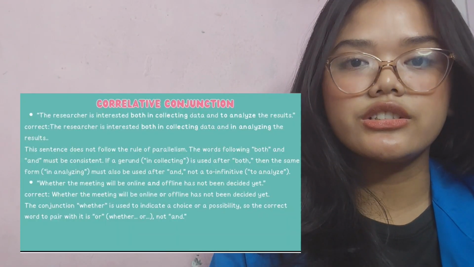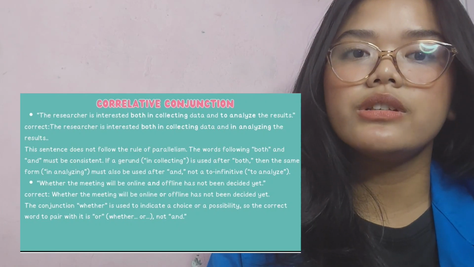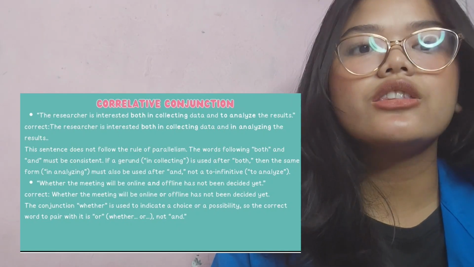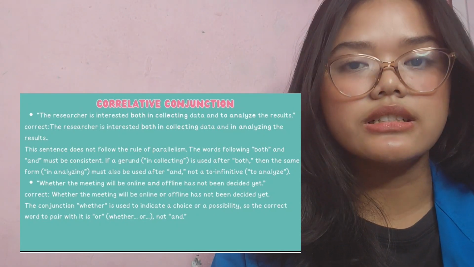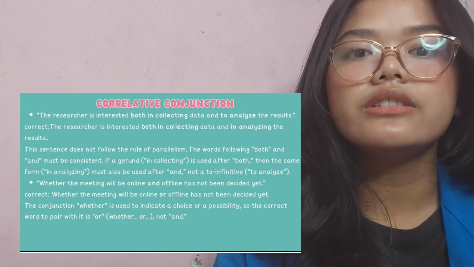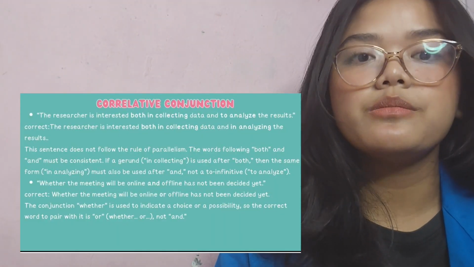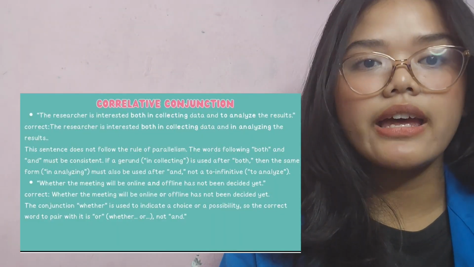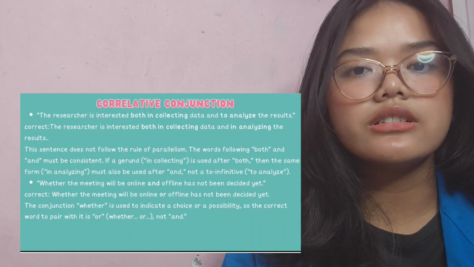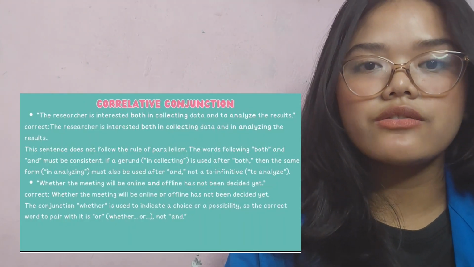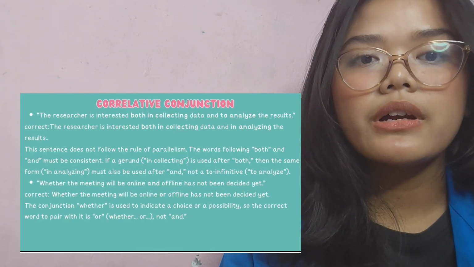Next, "The researcher is interested both in collecting data and to analyze the result." Correct: The researcher is interested both in collecting data and in analyzing the result. This sentence does not follow the rule of parallelism.